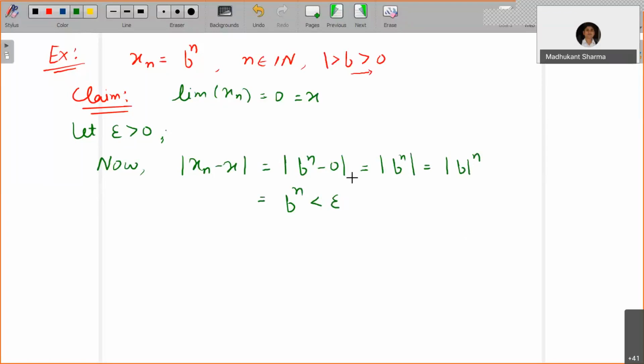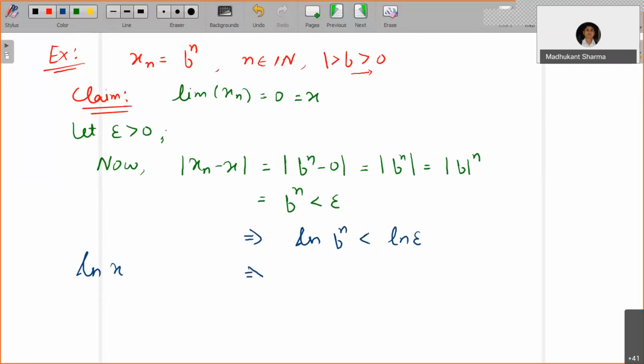So can you solve this inequality now? See, the ln function is increasing. If you look at the function ln of x, the derivative is 1 by x. Whenever x is greater than 0, this function is increasing. So you can apply it: ln of b to the power n is less than ln of epsilon.